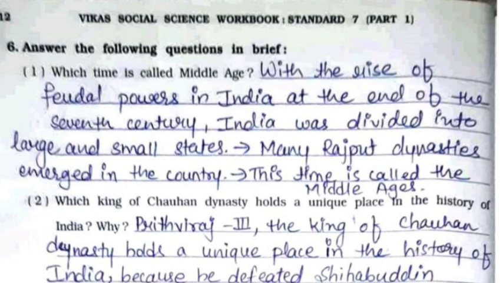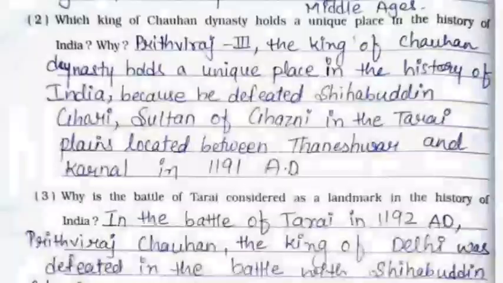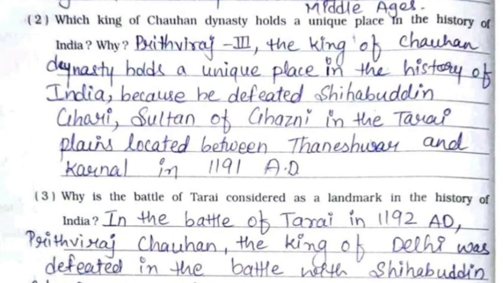With the rise of feudal powers in India at the end of the 7th century, India was divided into large and small states. Many Rajput dynasties emerged in the country. This time is called the Middle Age. Second, which king of Chauhan dynasty holds a unique place in the history of India?